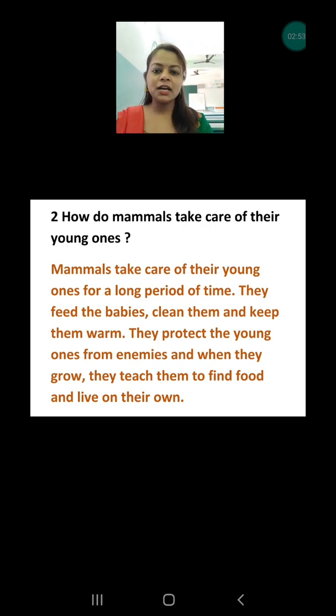So let's read the answer. Mammals take care of their young ones for a long period of time. They feed the babies, clean them, keep them warm, and protect the young ones from enemies. And when they grow, they teach them to find food and live on their own. But till then they protect them and take care of them very nicely.